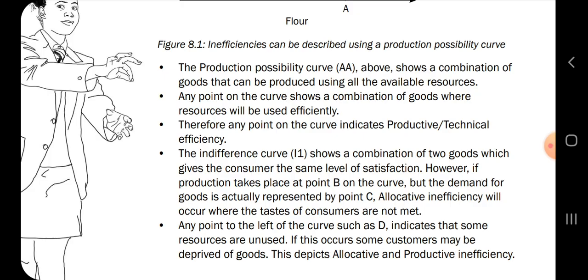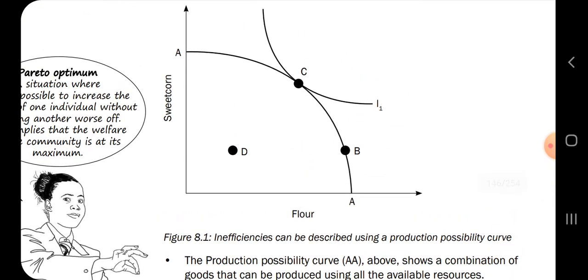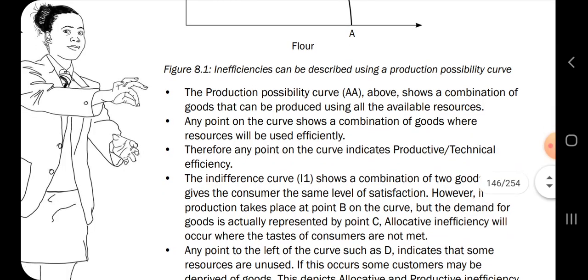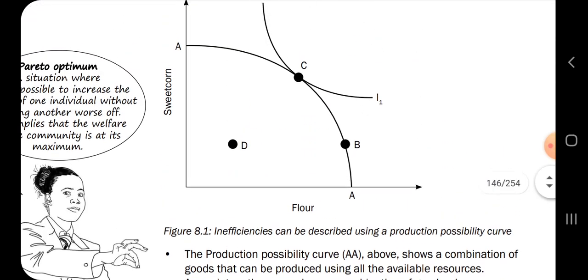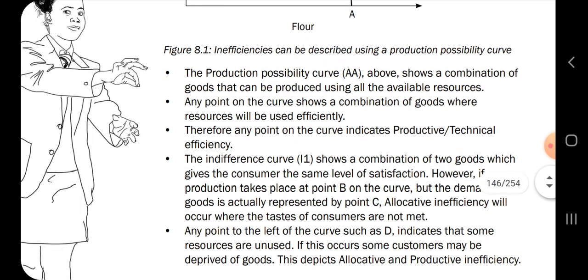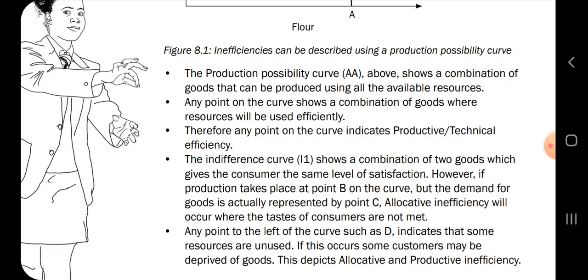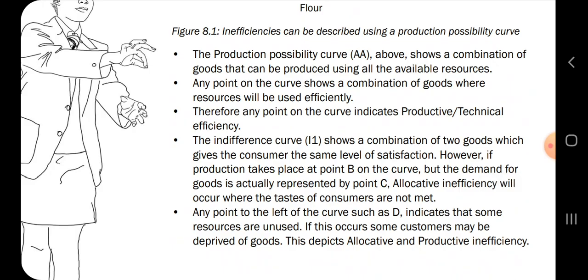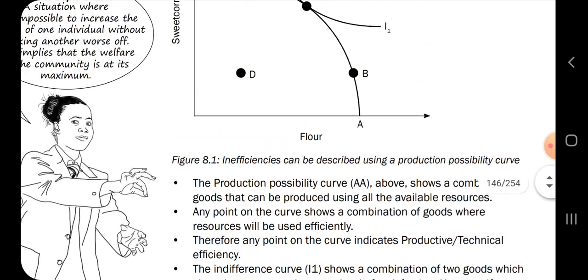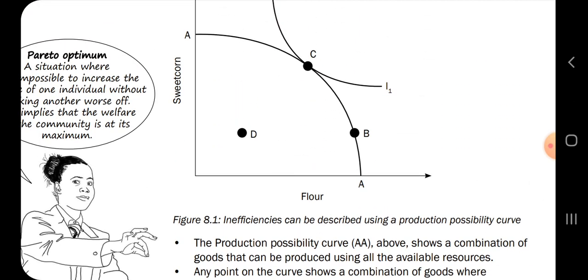So what we can say is that I1 shows what? A combination of two goods which give the consumer the same level of consumption. So flour and sweet corn can give the same level of consumption. However, if the production takes place at B on the curve, let's look at that, that is B. If the production takes place at B, the demand for goods is actually represented by C. So we are underproducing at B, but we are producing correctly at C.